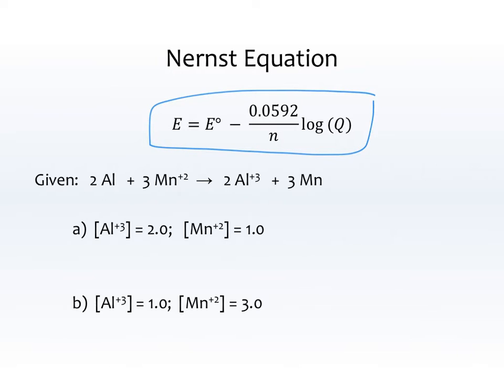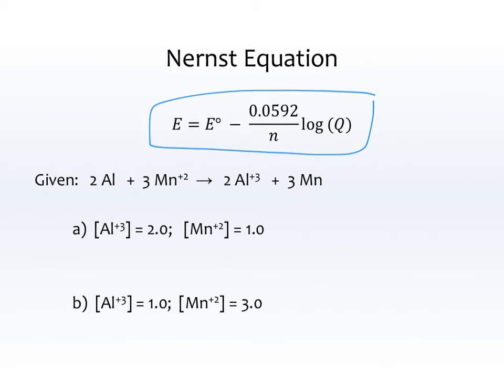So first thing we need is E standard. You're looking on your chart for the aluminum and the manganese. Notice that the manganese is being reduced, so it gets the number off the chart exactly as written. The aluminum is being oxidized, so it gets the number off the chart reverse from what's written. And if you pause the video, find those numbers and calculate, come back to me in just a second. Pause your video now.